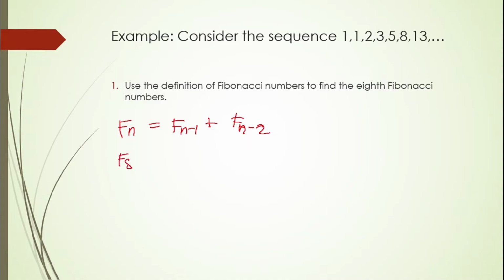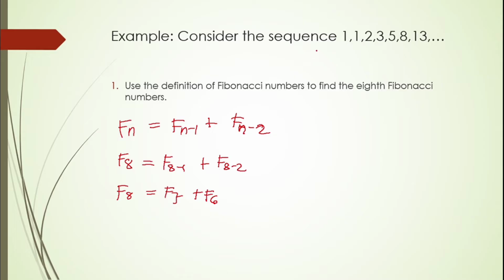So F8 is equal to F(8-1) plus F(8-2). So we have here F8 is equal to F7 plus F6.